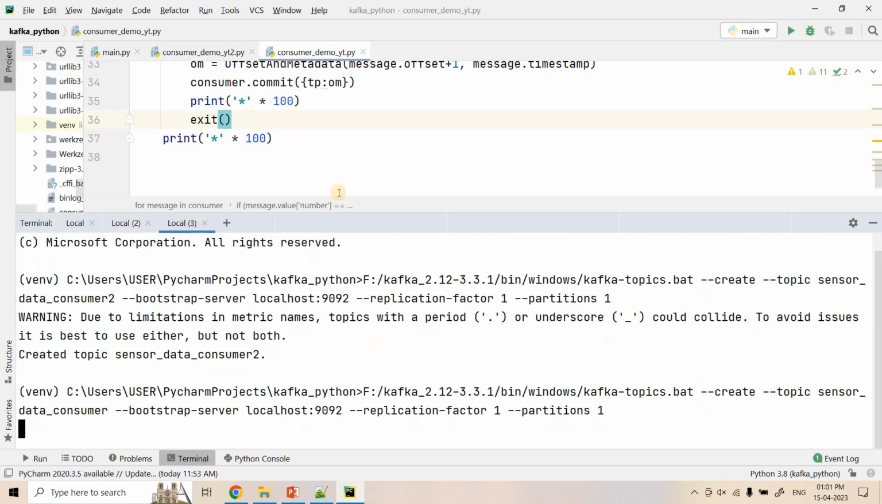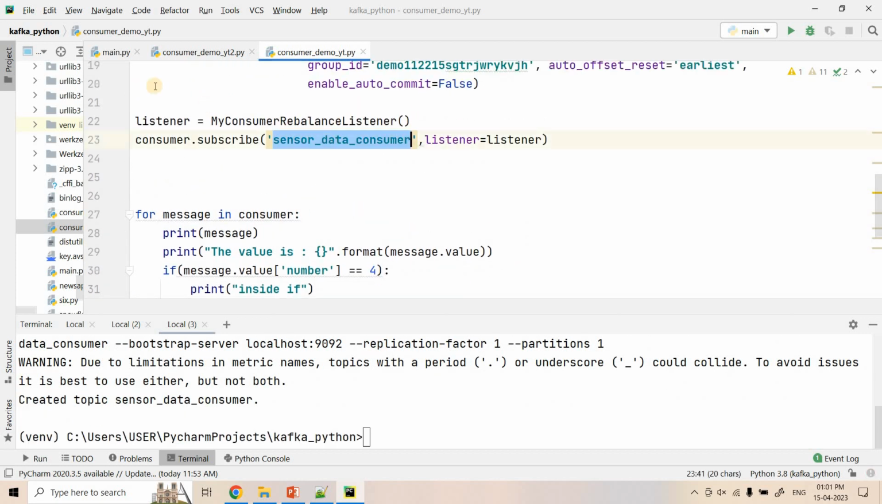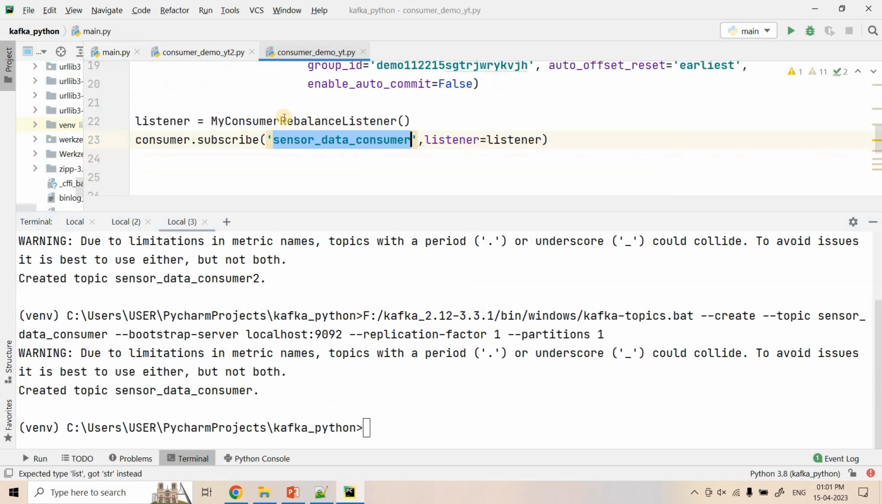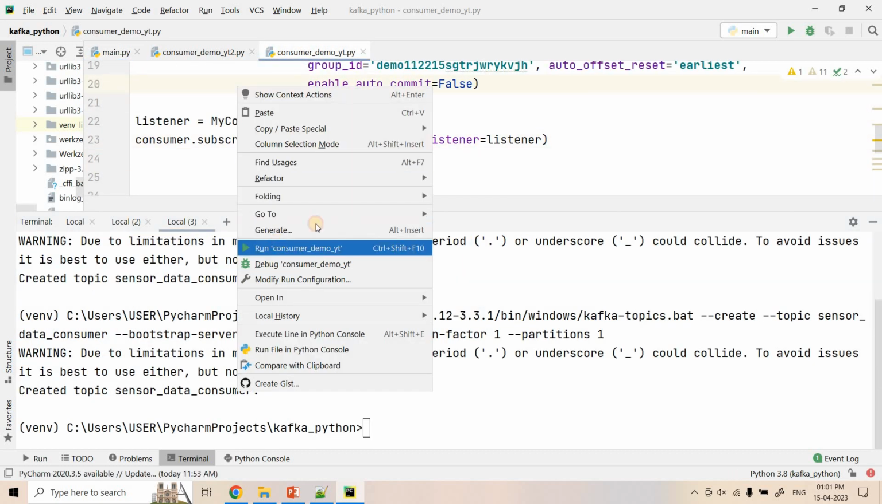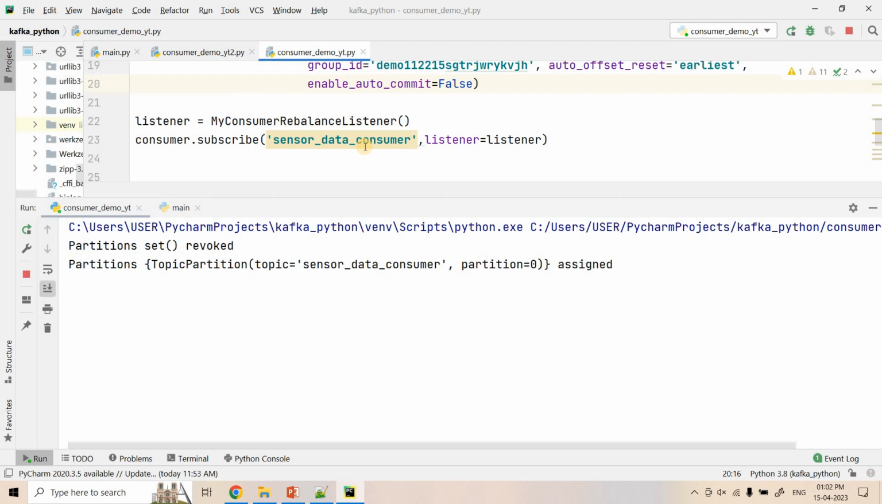So that topic I have created. This particular consumer is consuming from sensor data consumer only. In the producer I will make sure I have given the same topic name, and I have saved this. Now observe this particular experiment very carefully. I will start running my consumer. As of now it will be displaying nothing, because in this particular topic no message is published.